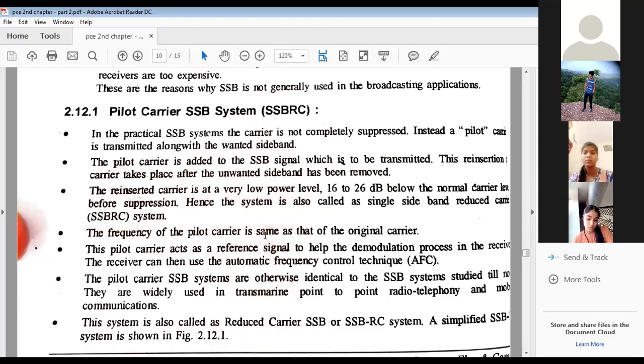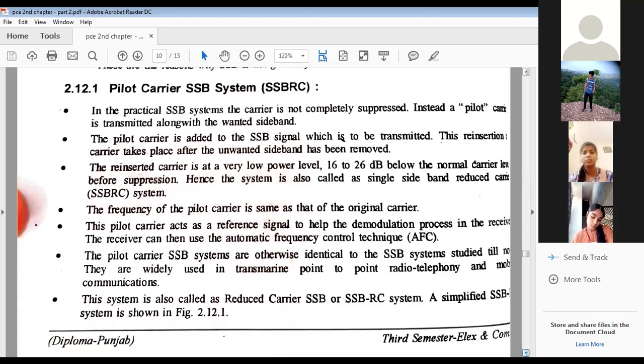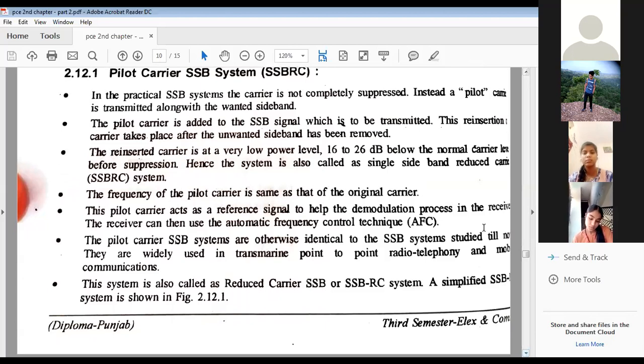This is same. Look, the amplitude of the pilot carrier will be reduced. The amplitude of the original carrier will remain as it is, but the frequency of both the signals will be the same. So the pilot carrier here acts as a reference signal to help the demodulation process in the receiver. Then the receiver can use automatic frequency control for selecting a particular frequency signal, right? I mean, meant for its information.